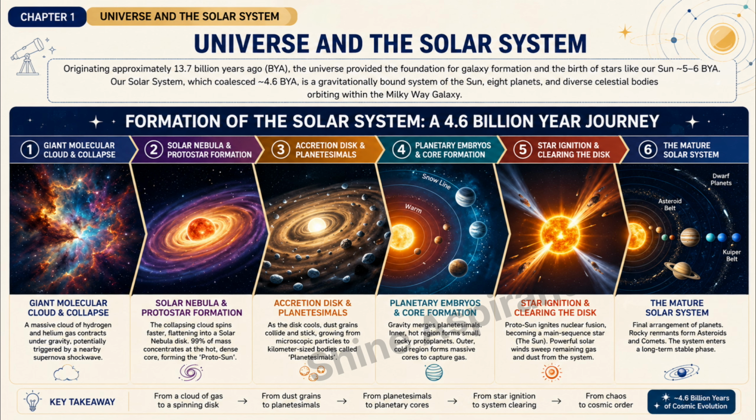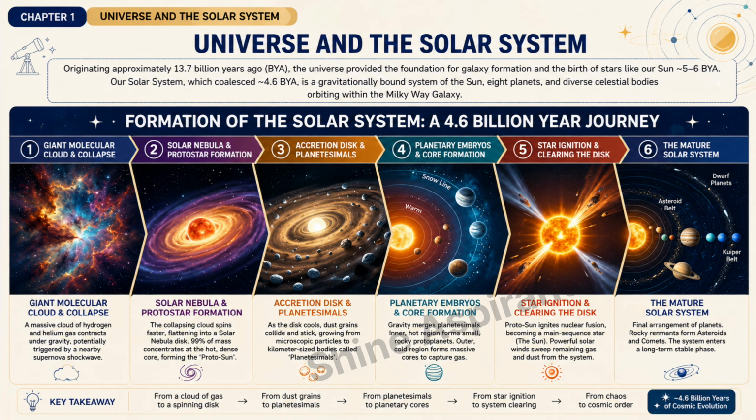Stage 4, planetary embryos and core formation. Gravity merges planetesimals. Inner hot regions form small rocky protoplanets. Outer cold region forms massive cores to capture gas. Stage 5, star ignition and clearing the disk. Protosun ignites nuclear fusion, becoming a main sequence star. Our Sun's powerful solar winds sweep remaining gas and dust from the system.